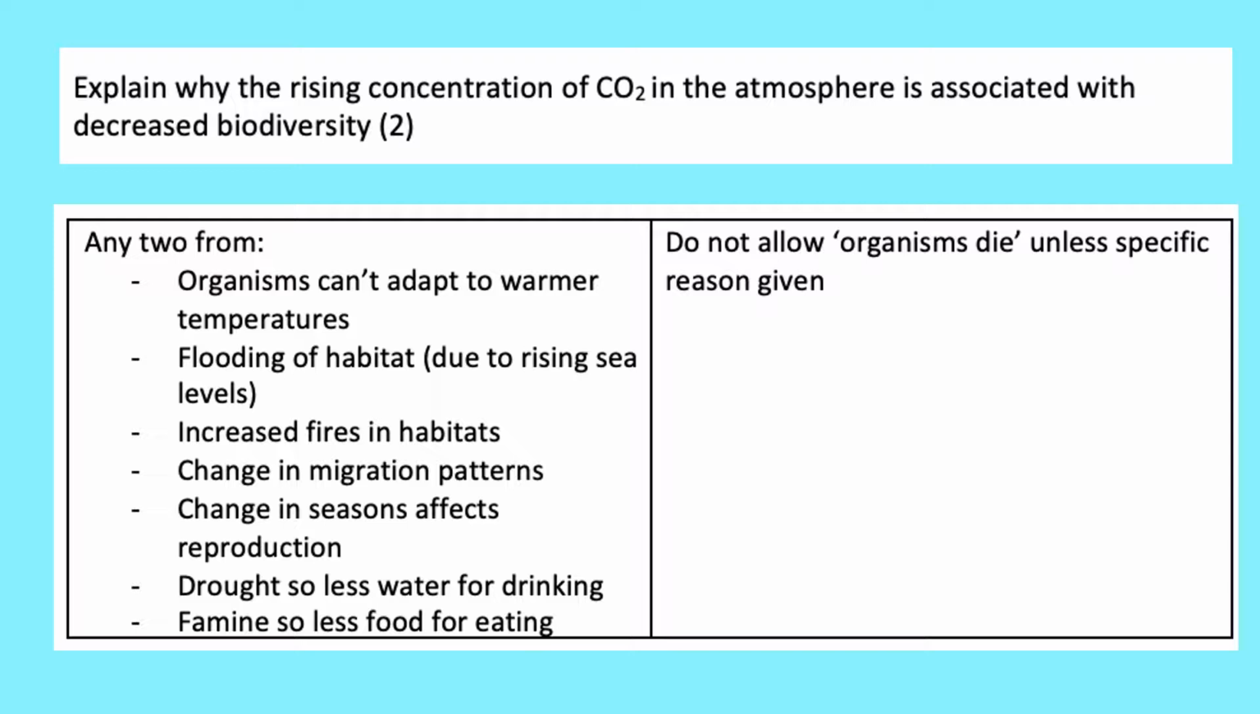Change in migration patterns, so that's all to do with the temperature. So obviously in the UK we have birds that migrate to Africa every year. If the temperatures change, then they might migrate different distances, they might have to migrate to different areas in order to find the region which has the best temperature for them.